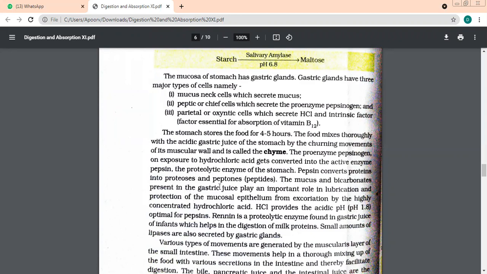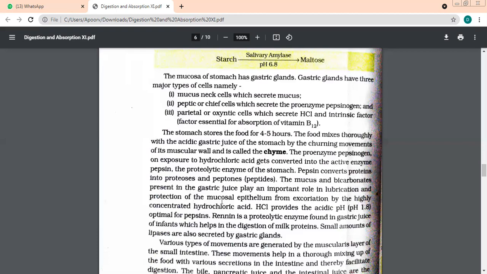proteoses and peptones. So in the gastric juice, we also have mucus and bicarbonates present. What are the two things present, beta, in gastric juice? Mucus and? Bicarbonates. Mucus helps in lubrication. If you remember, we talked about mucus in the mouth also. There also it was helping in lubrication only. And these bicarbonates protect the epithelium of the body from excretion by highly concentrated hydrochloric acid. These protect the epithelium cells from getting damaged by HCl.